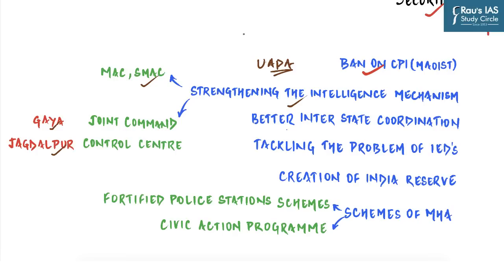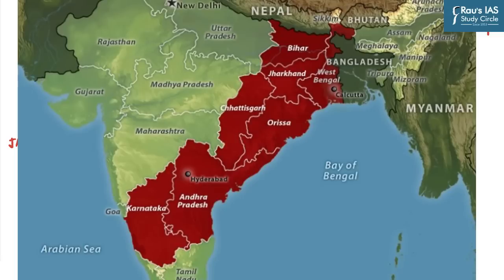Then we know that Naxalites take special advantage of the fact that there are limitations in front of the state police, and as soon as you cross the border from one state to another and then from that state to another, you can easily evade the action. And so that is why interstate coordination is a must if you counter LWEs. If you look at the border areas of Chhattisgarh, Odisha and Telangana, which is quite a hotbed for Naxalite activities, this is the main reason.